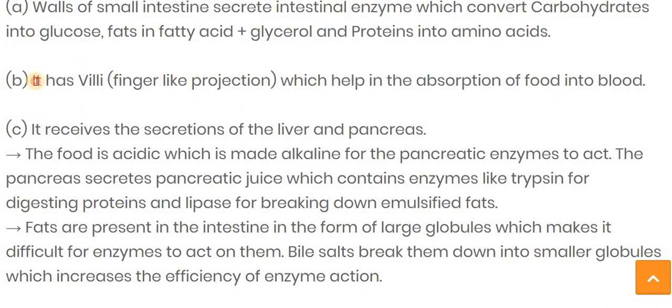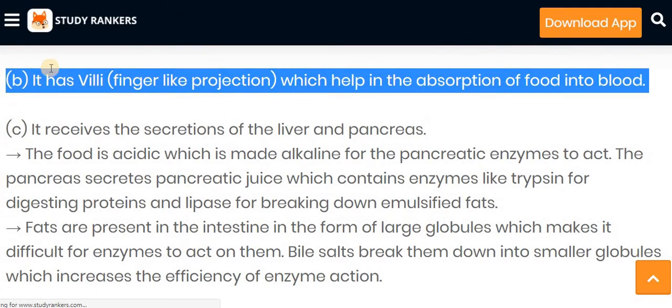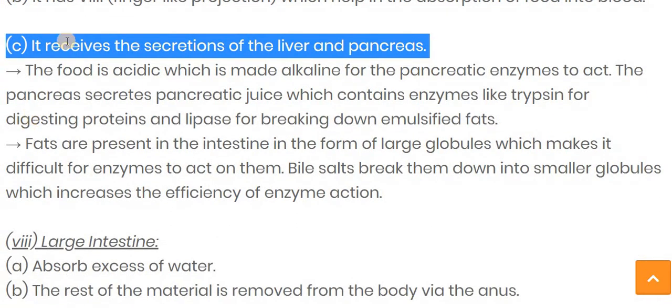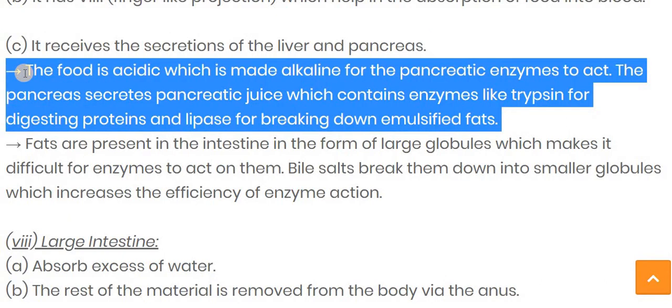Now, this small intestine also possesses villi, a finger-like projection that is called the villi. And what is the function of this villi? The small intestine wall possesses villi, which are finger-like projections which help in the absorption of food into the blood. Now let's see the next point. The starting portion of the small intestine receives the secretion from the liver and the pancreas. Now the food which is acidic in the stomach is then passed into the small intestine.